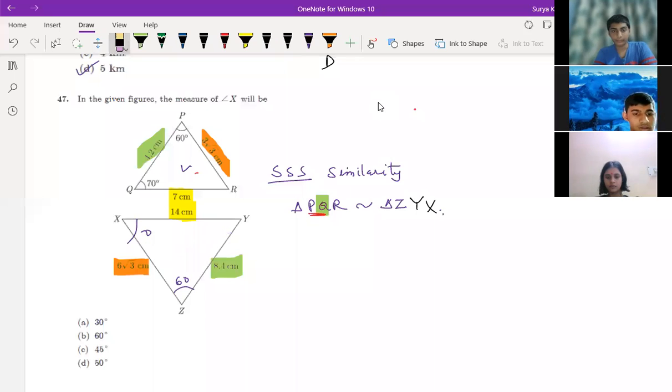So here, angle X is equal to 50 only will come. Angle Q is equal to this is 60, which is 70. 70 is angle, 50, sir. You got 50. This is 70, right? This is 50 only now.